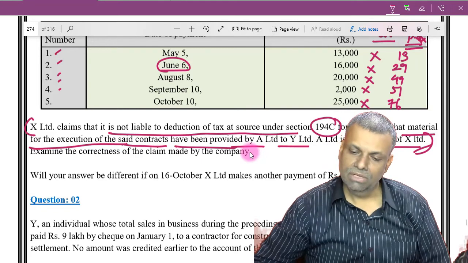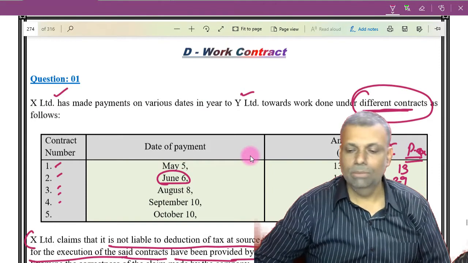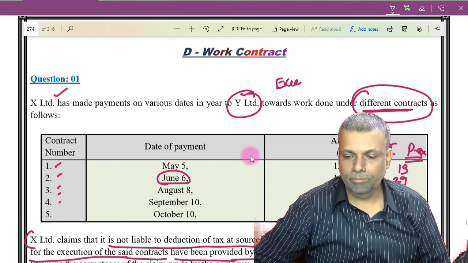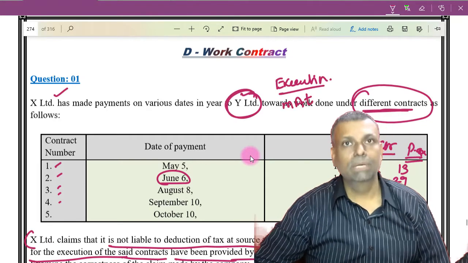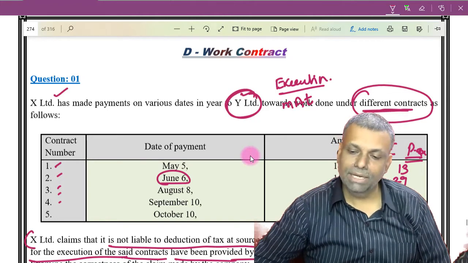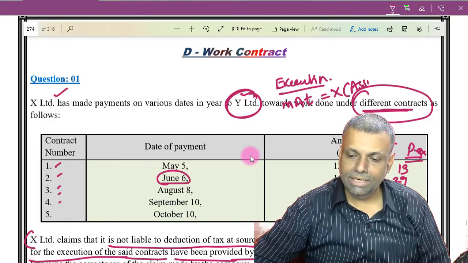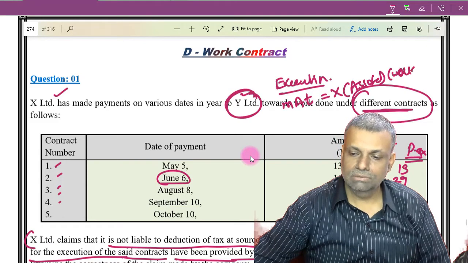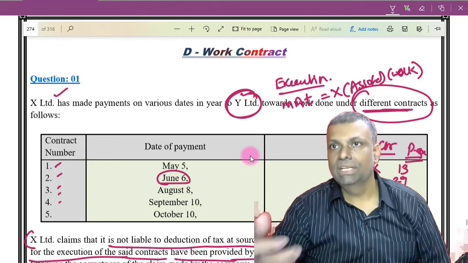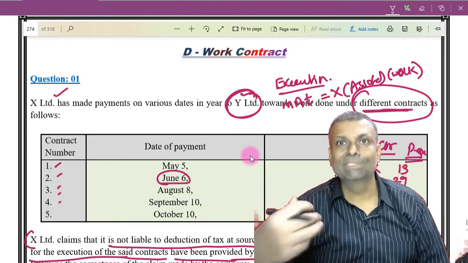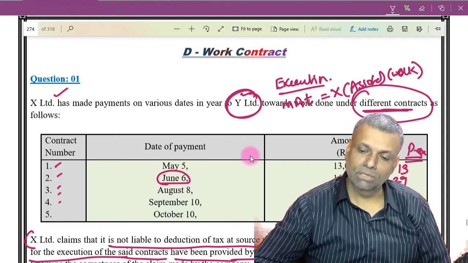First of all, who is providing that particular material? See, X Limited made the payment to Y Limited, so Y Limited is executing the work. When Y Limited is executing the work, if the material is provided by X Limited or any of its associated enterprises, then it will be regarded as a work contract. For example, supposing I'm a printer and I get the material from my customer and I'm doing the work on that, that means I'm doing a work contract, a labor contract. Is that very much clear? This is what it is trying to say. Then it is a work contract.